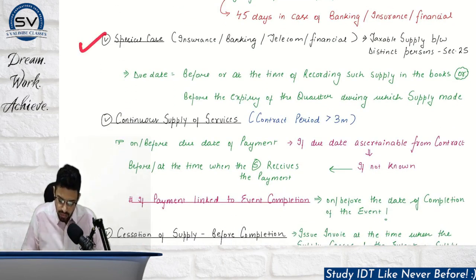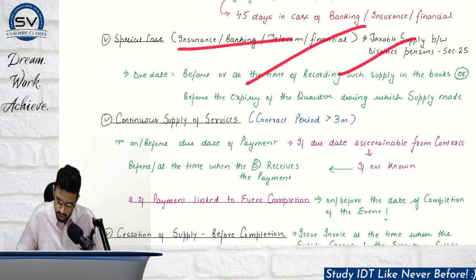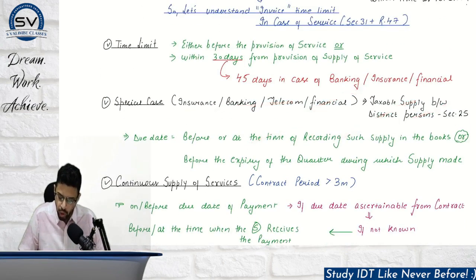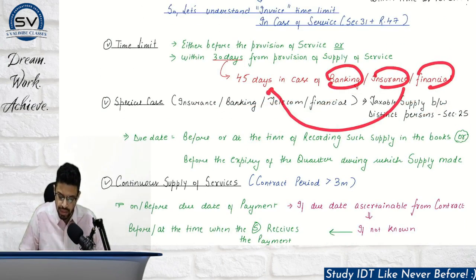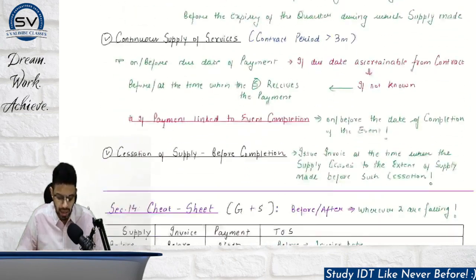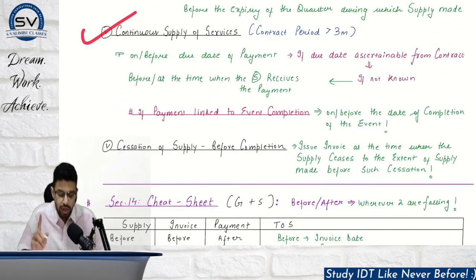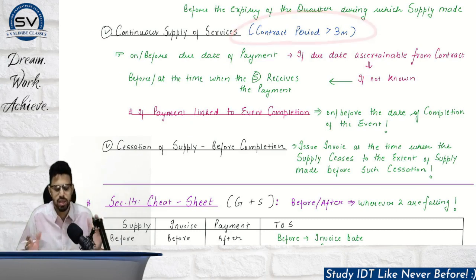Okay, this doesn't need to be done right now. One point: for banking, insurance and financial companies, instead of 30 days, you have to consider 45 days. Continuous supply of services is basically on a recurring basis under a contract, and it is more than 3 months. This 3 months time limit is not given in the continuous supply of goods definition. So here you have to issue the tax invoice.